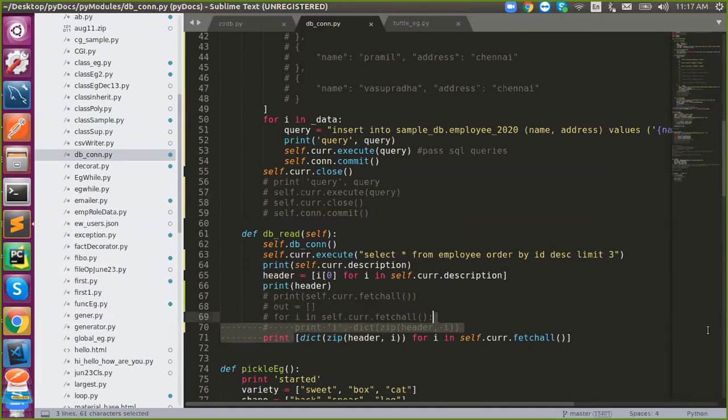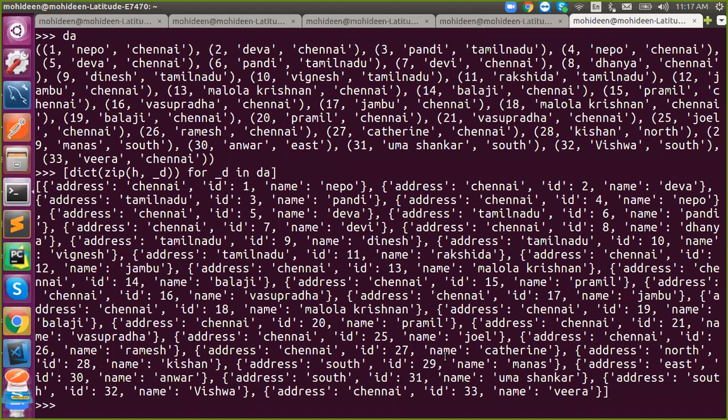So one line. That's it. Got it? So now it is in Pythonic format. So I've converted relational into Python.